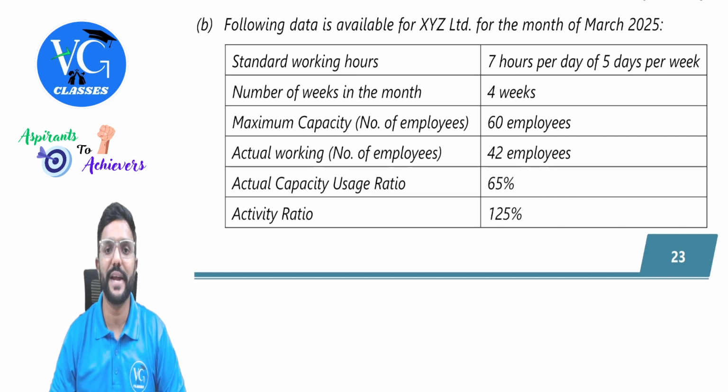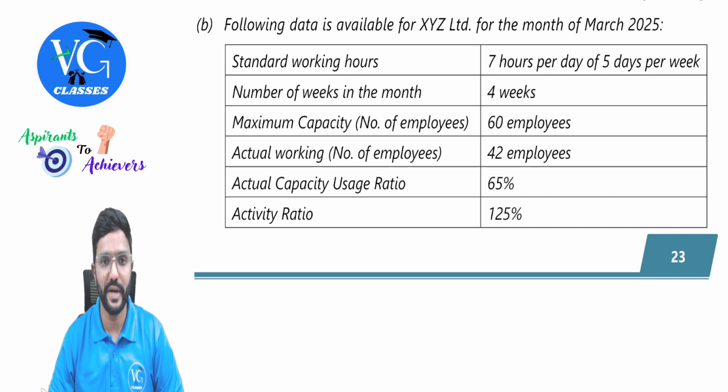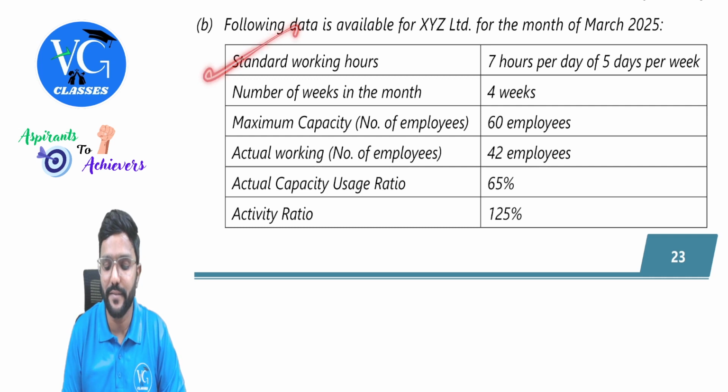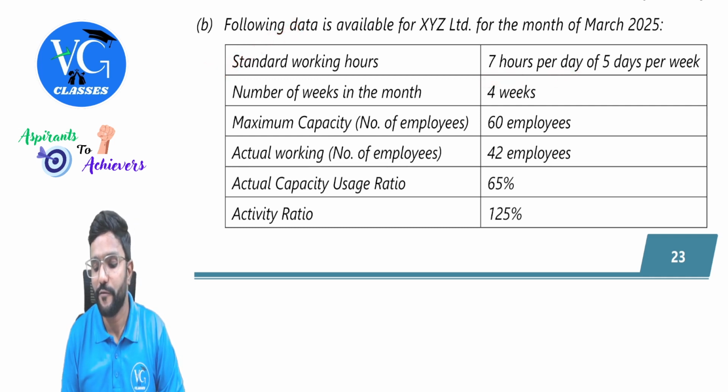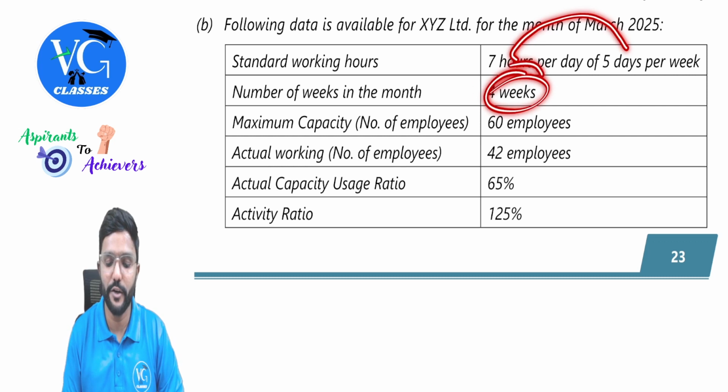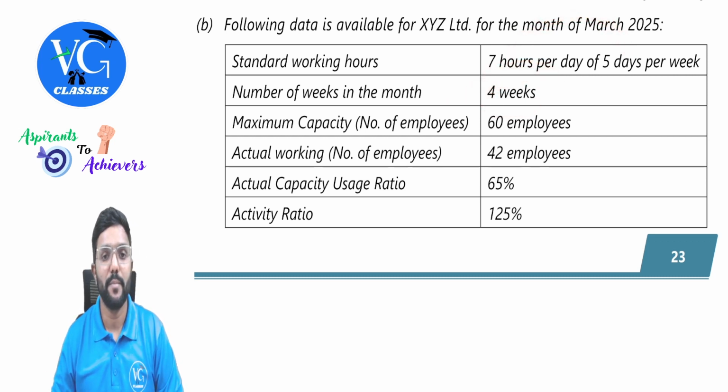Following data is available for XYZ Limited for the month of March 2025. Standard working hours 7 hours per day of 5 days per week. Okay. So per week how much? 7 into 5. Number of weeks in a month 4 weeks. So 7 into 5 into 4 we will get the number of hours in a month. Maximum capacity number of employees is 60.